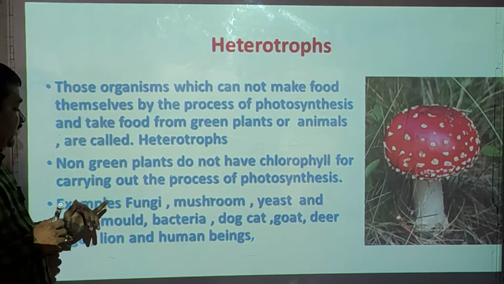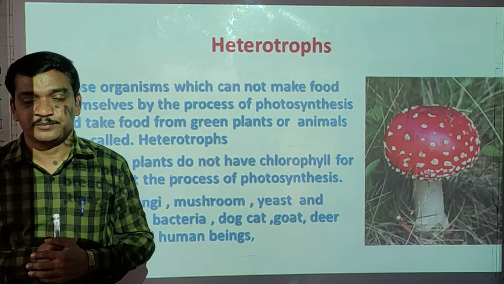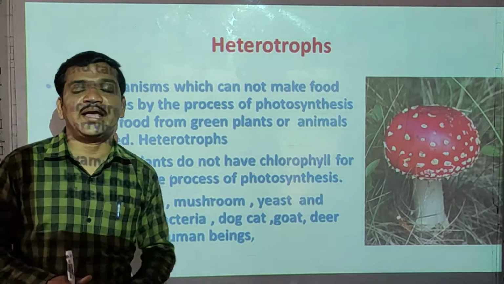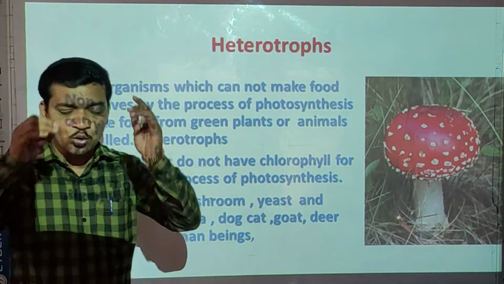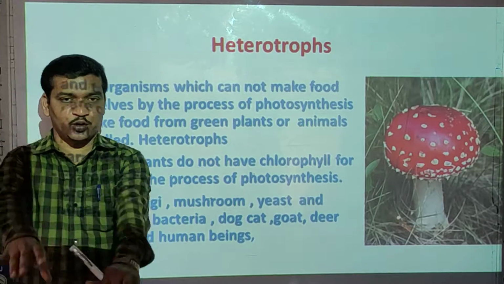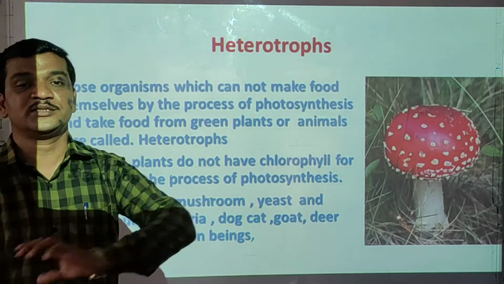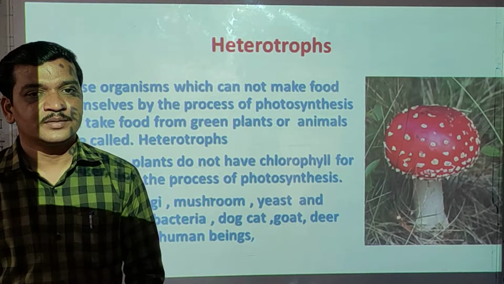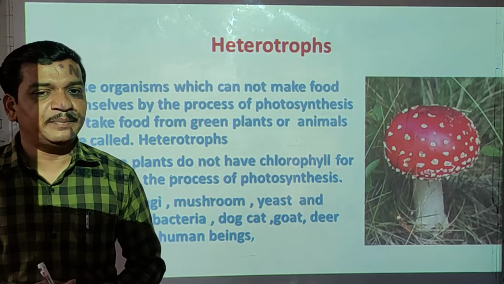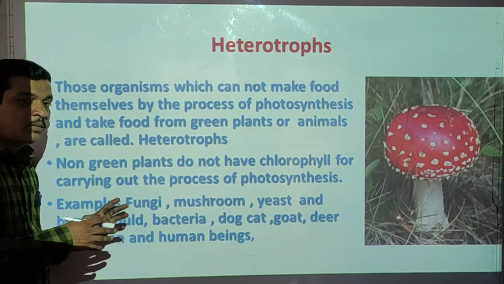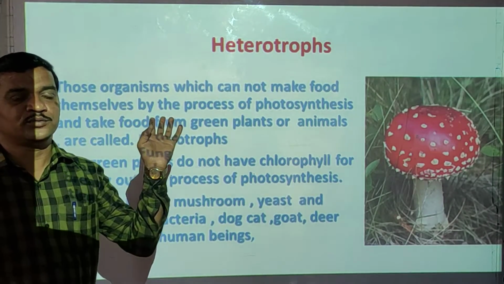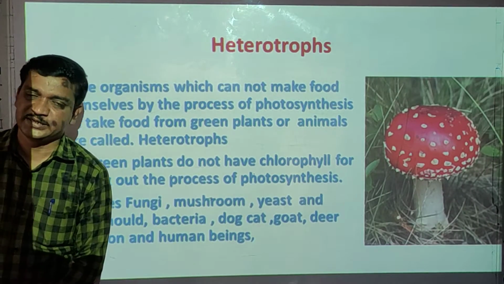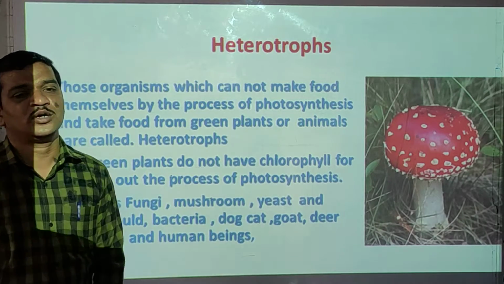Because whatever the non-green plants are there, they do not have chlorophyll pigment, and chlorophyll pigment is very essential and important for the photosynthesis process. Without chlorophyll pigment, plants are unable to make their own food by the process of photosynthesis. Is it clear? And that is why they depend on others.